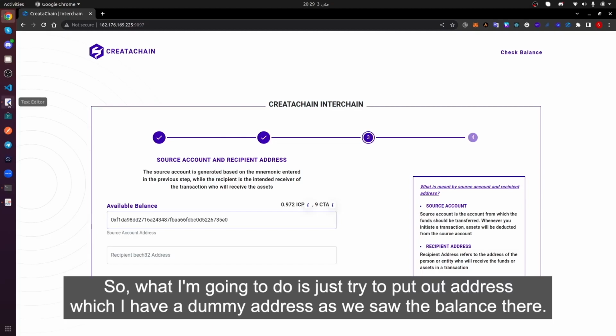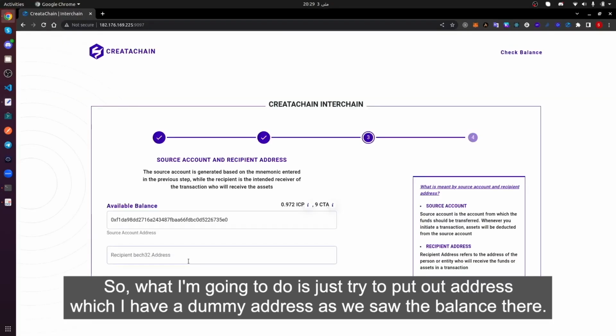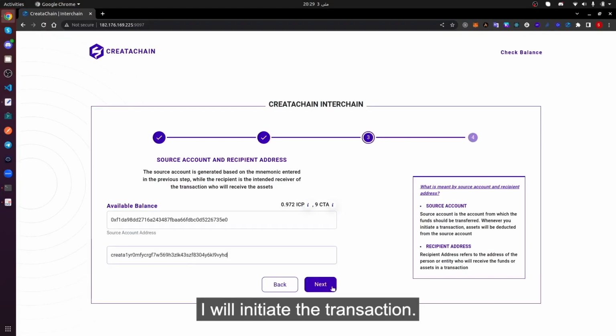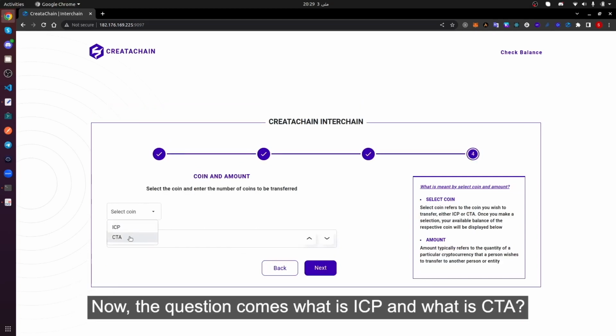So what I'm going to do is just put in an address, which I have, a dummy address, as we saw the balance there. I will initiate the transaction. Now I have an option, whether I want to send ICP or CTA. Now the question comes, what is ICP and what is CTA?